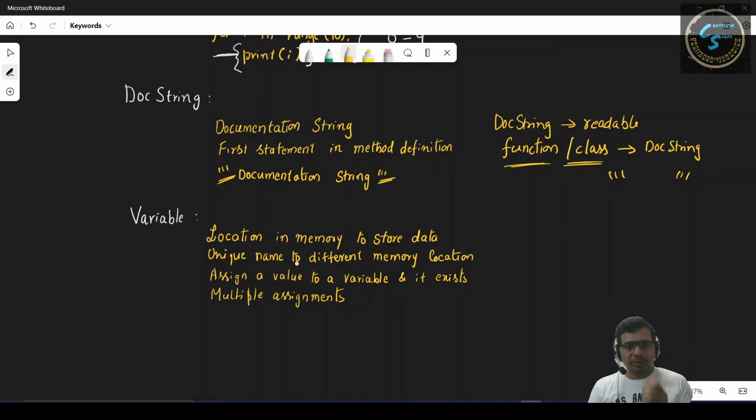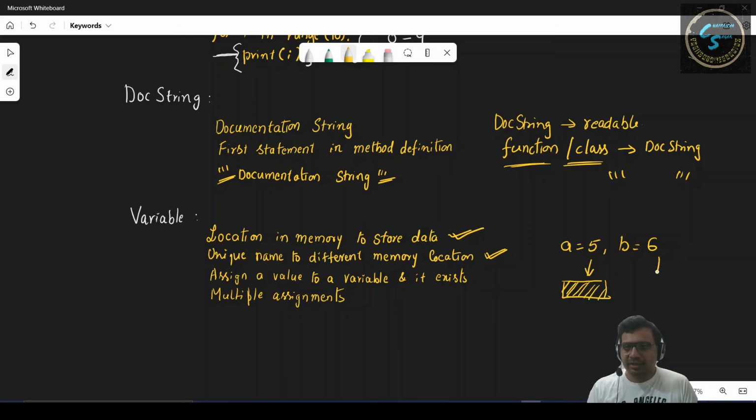And coming to the variable, we'll go into different data types in the coming sessions. But on an overview, a variable is nothing but a memory location that is allocated to store data, and it will be given a unique name for a different memory location. Suppose when we say A is equal to 5 and B is equal to 6, we have this particular variable or data type assigned in memory.